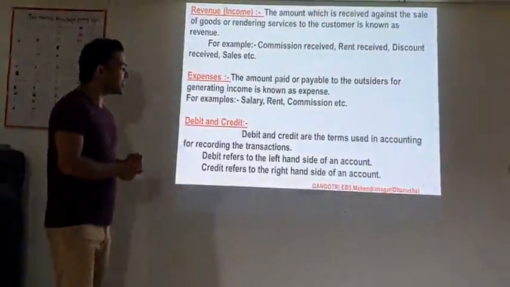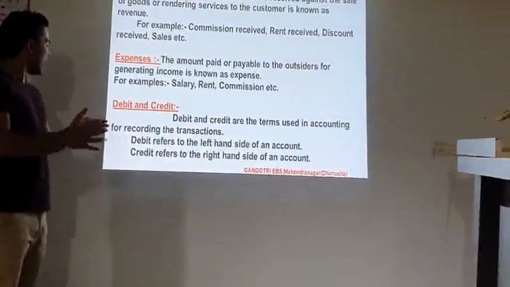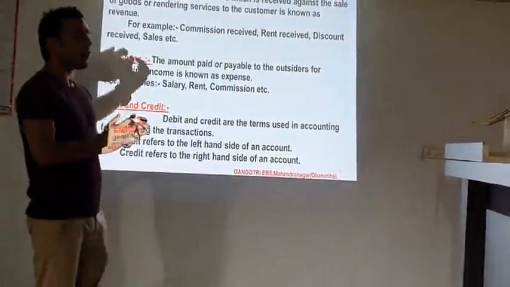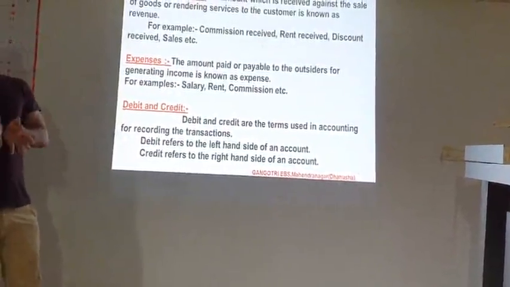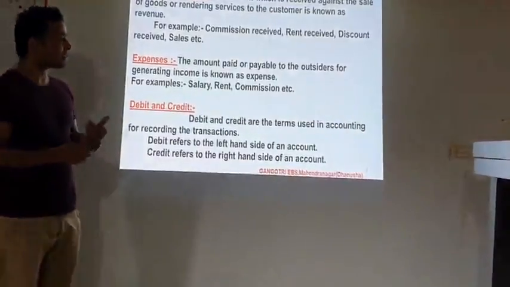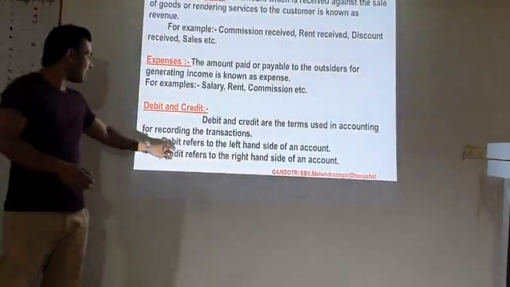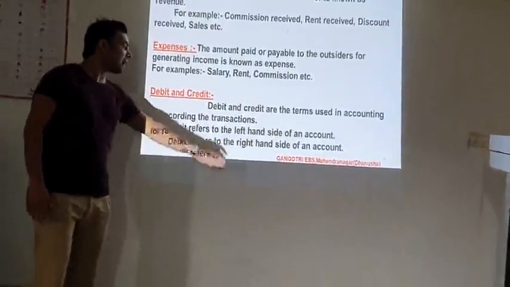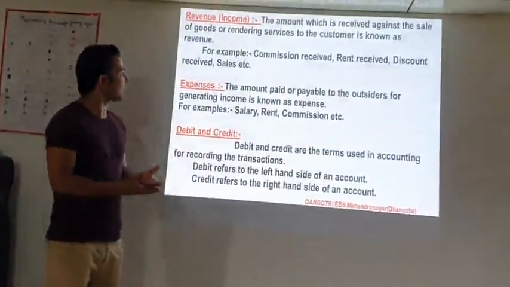So here is the definition. Debit and credit are the terms used in accounting for recording transactions. Whatever transaction takes place in accounting, we keep the record in debit and credit. There are also some rules for debiting and crediting a transaction. Later we will discuss that topic also. Debit refers to the left hand side of an account and credit refers to the right hand side of an account. It is just like a symbol in accounting.